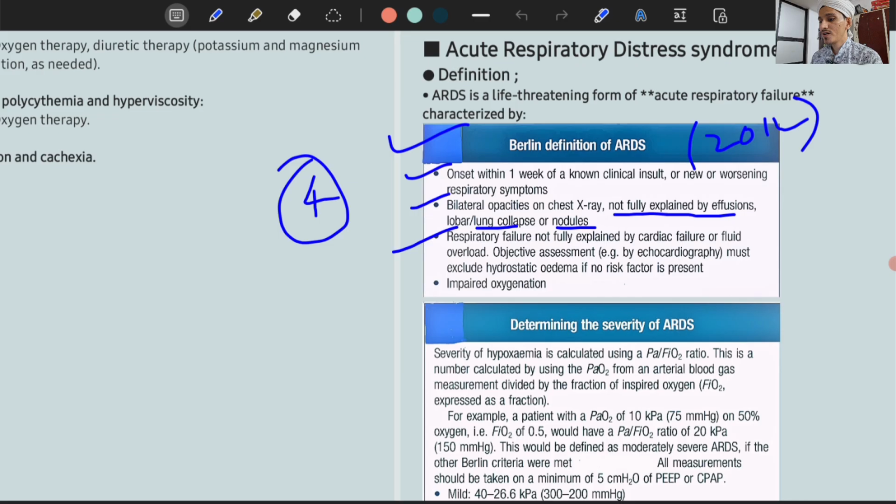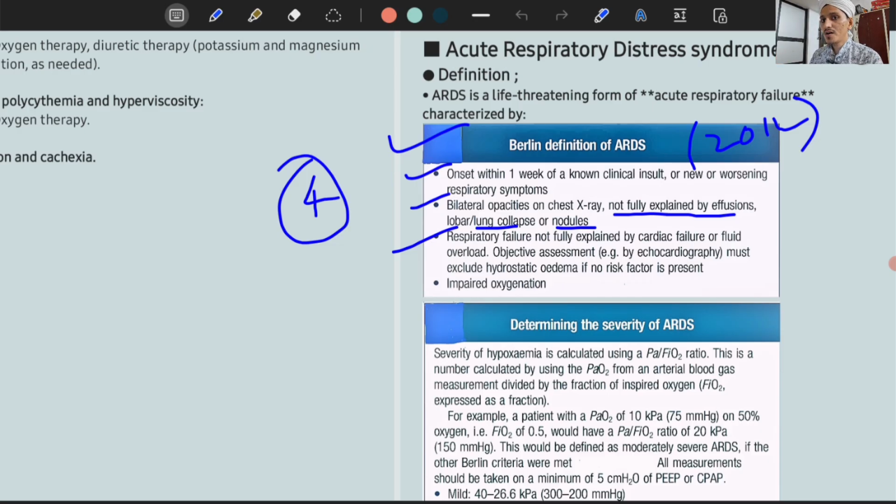Then, respiratory failure should not be fully explained by cardiac failure or fluid overload. There is pulmonary edema in acute respiratory distress syndrome, and because of that massive pulmonary edema, there is ARDS. The pulmonary edema can be due to ARDS, or it can be due to cardiac causes, or due to fluid overload.